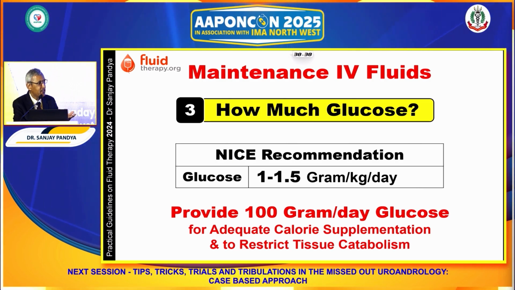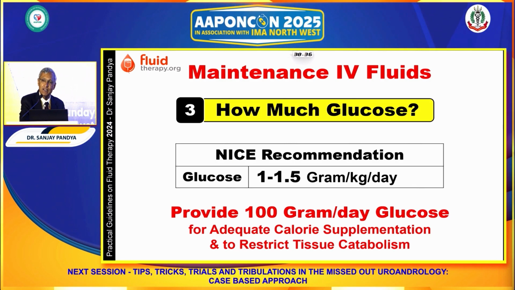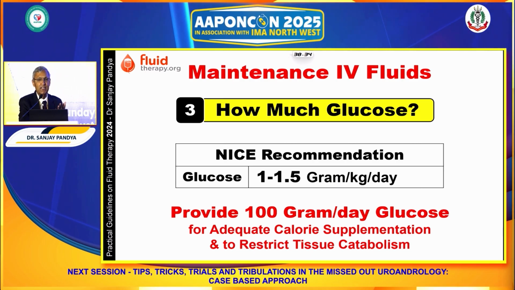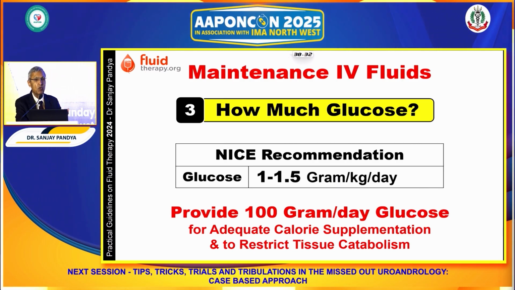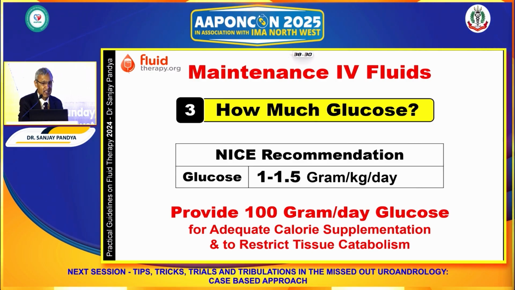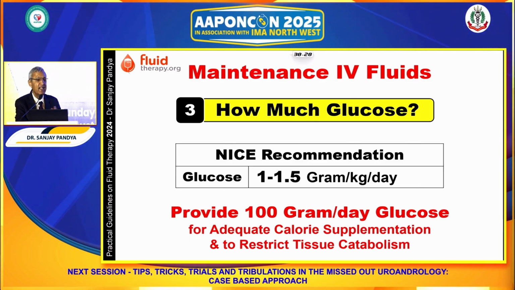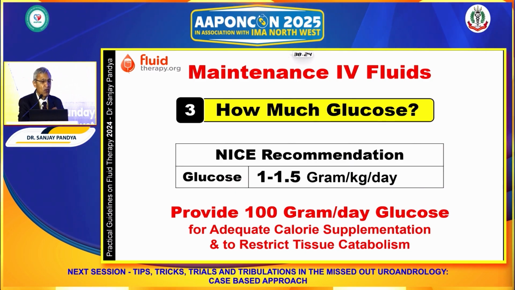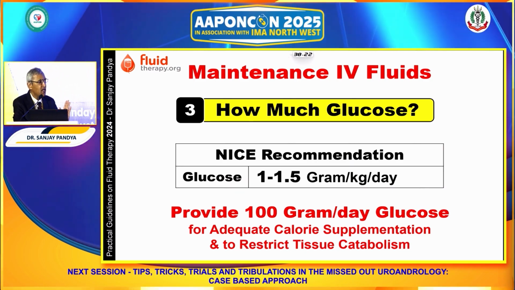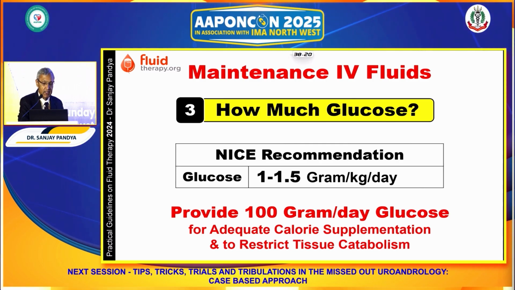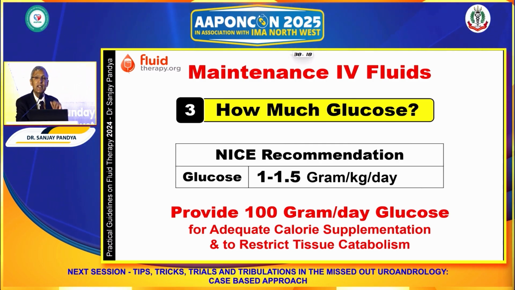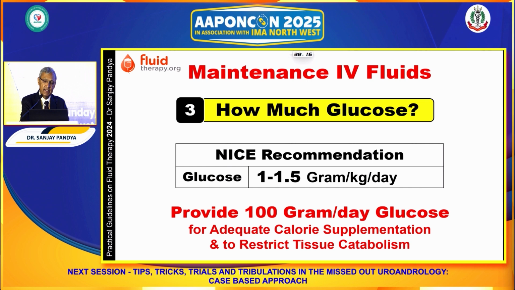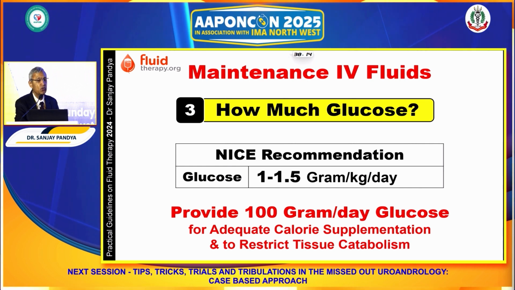And as Dr. Subhash Todi sir has conveyed, adequate nutrition in such catabolic patients is vital, and therefore NICE guidelines recommend that 1 to 1.5 gram per kg per day or minimum 100 gram of dextrose should be given to such patients as calorie supplementation to restrict tissue catabolism.